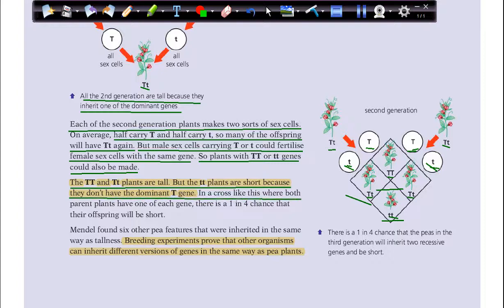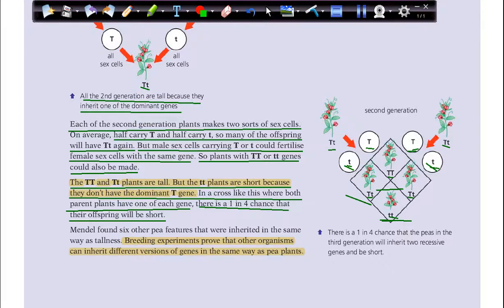In a cross like this, where both parent plants have one of each gene, there is a 1 in 4 chance that their offspring will be short, like this possibility here.